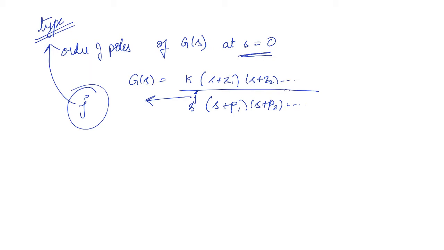One important thing that you have to remember here is that the type is defined only for unity feedback systems. So what will you do if you have a non-unity feedback system? You will have to convert it into a unity feedback system and then you can get the effective type. Otherwise, type is defined only for unity feedback systems.